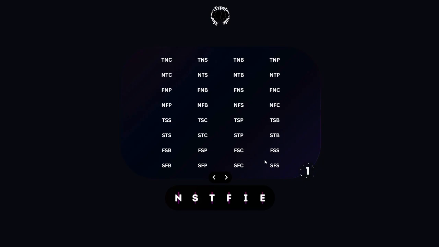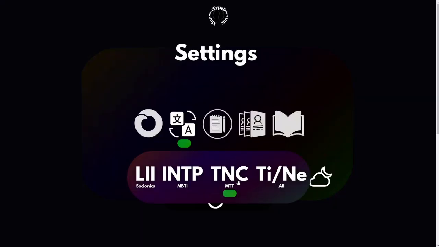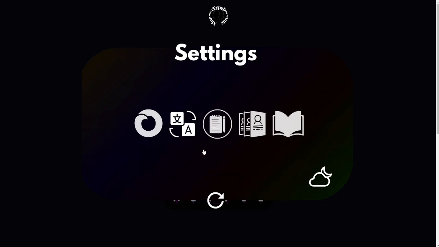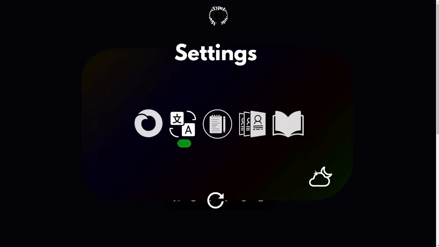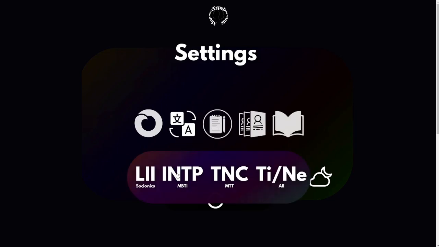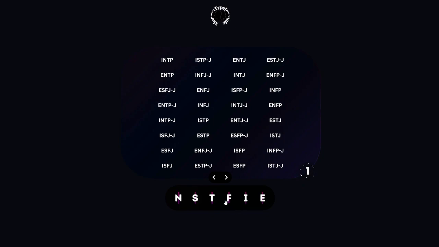So now that we're done with those, the other thing you might care about, if you're not based enough to know the MTT code, which is absolutely the best code ever, is that you can go here and see how the MTT code is activated, deactivate it, and then choose whatever code you want. You can go codeless if that's what you want to do. But you probably want some code, so let's say MBTI. And boom, you get the MBTI code, and now you can start typing.